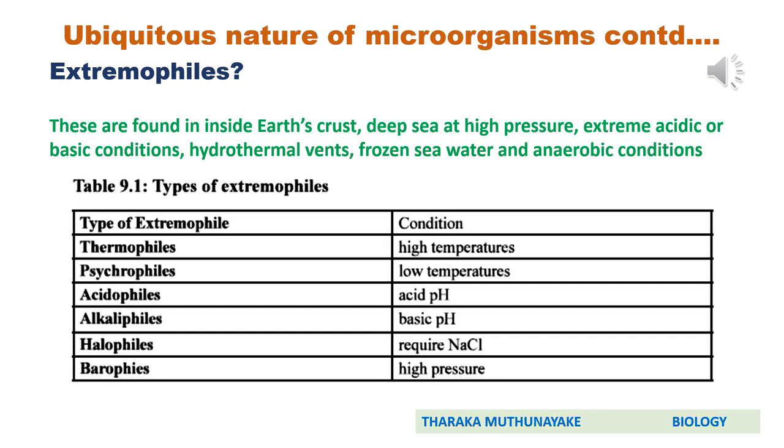Again, deep seas are cold and remain at high pressure. That means microorganisms living in such environments are adapted to more than one extreme condition. If you consider the deep sea, it has high pressure and also very cold conditions. Therefore, the microorganisms that live in deep seas should be barophiles as well as psychrophiles.